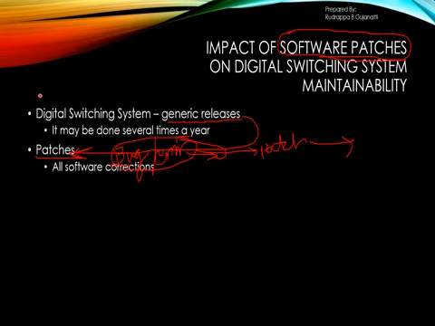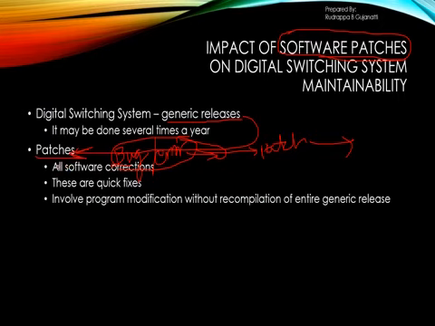So basically it specifies that these are all related to the software corrections which are present, and related to the quick fixes which you have done. Another important thing to note with the patches is that it involves program modification without recompilation of the entire generic release.